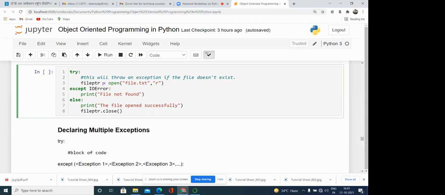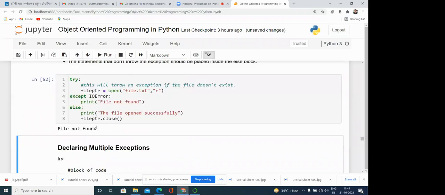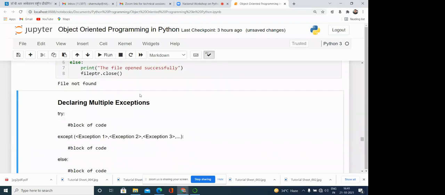Okay, so this particular statement, or the statements which are more prone to generate exceptions, we need to write within the try block. So here we have written, then if the file is not there or not existing, in that case it will throw an exception, like here you can see file not found. If the file is there, then there is no problem, it will open.